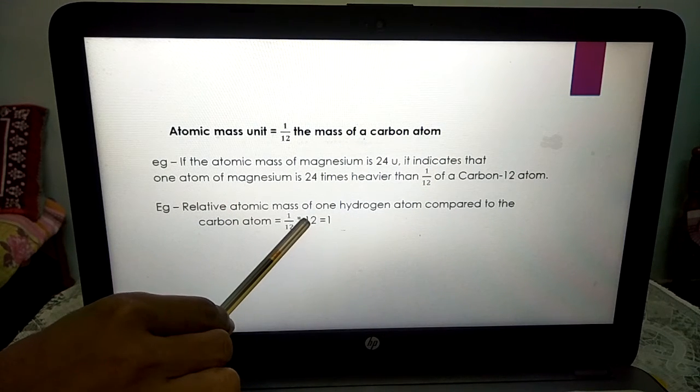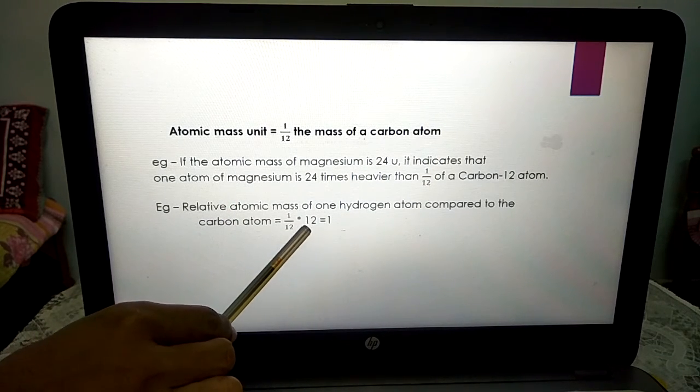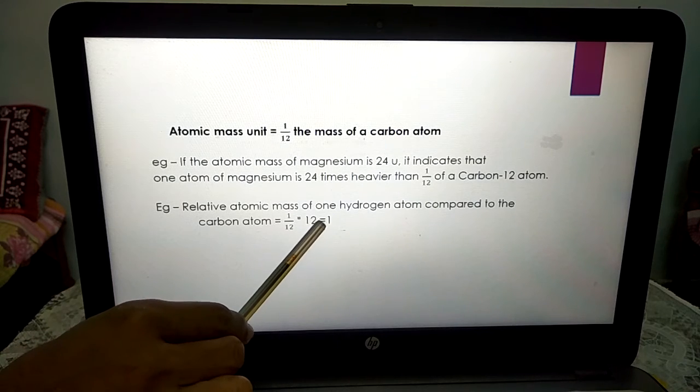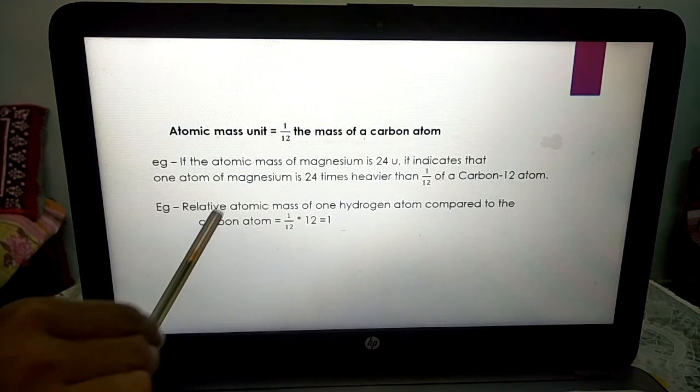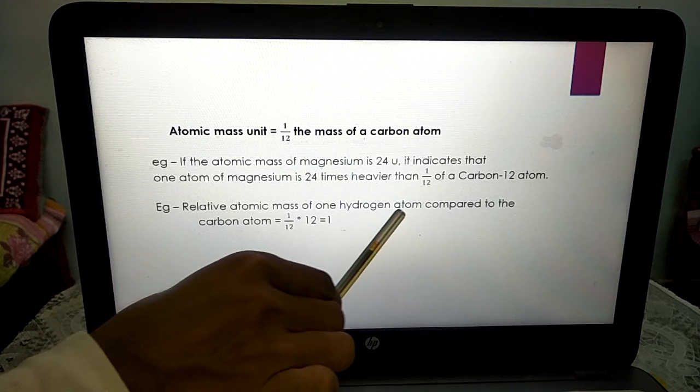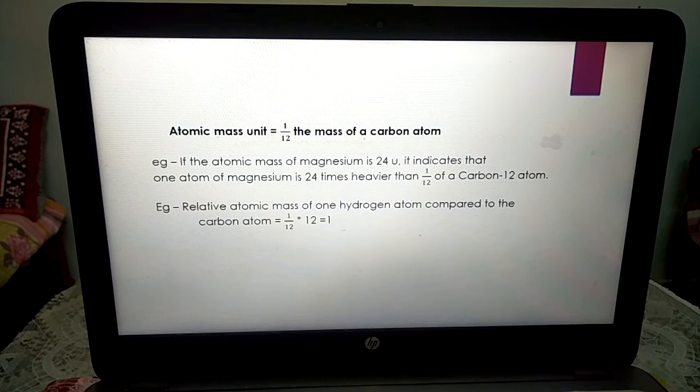The mass of a carbon atom is 12, and 1 by 12 of that we get 1, and this is nothing but the relative atomic mass of a hydrogen atom. Atomic mass of hydrogen is 1, carbon is 12, oxygen is 16. I have given these in the further tables.